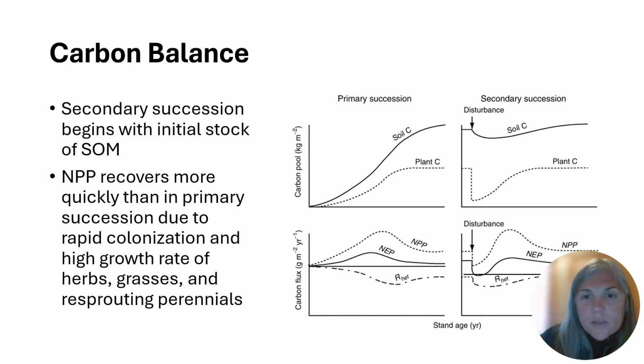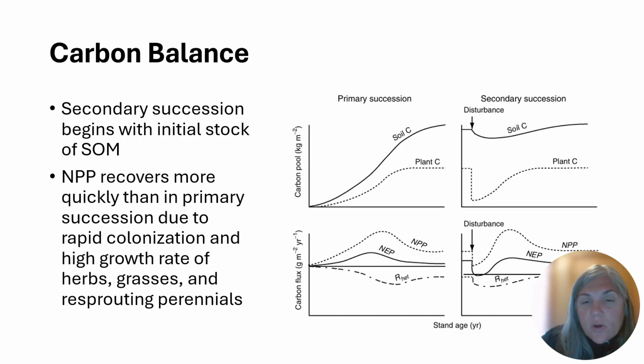So here's another, more detailed look at the carbon balance over time. We have a bunch of graphs that have come from your textbook. On the left, those graphs are representing the carbon pool and carbon flux in primary succession. And we haven't quite yet talked about secondary succession, but the right shows what happens when we have secondary succession, which occurs after a large disturbance event. So let's just look at the primary succession for right now.